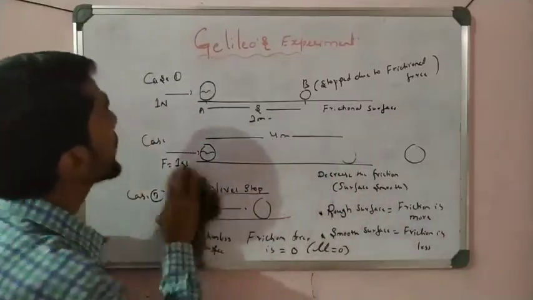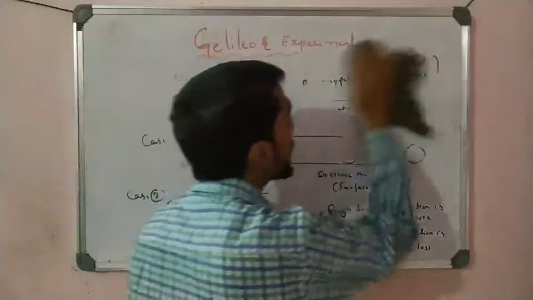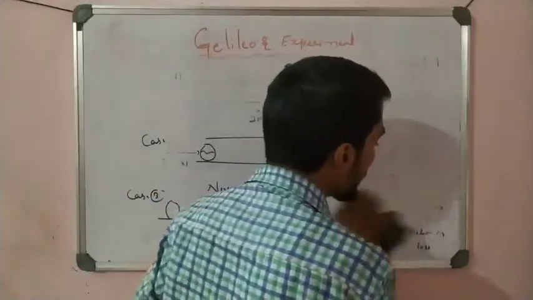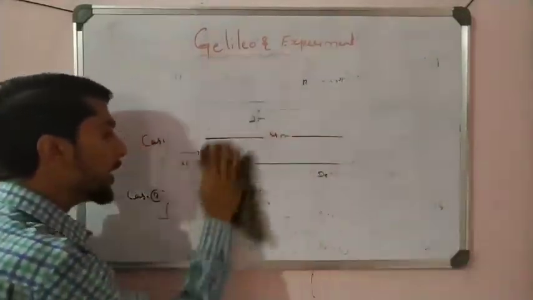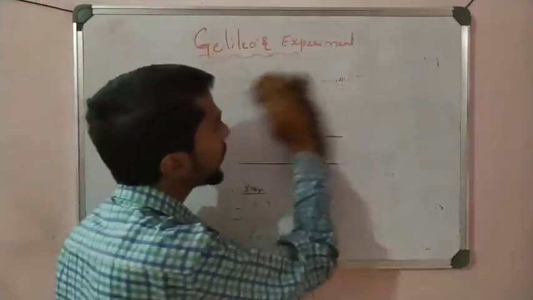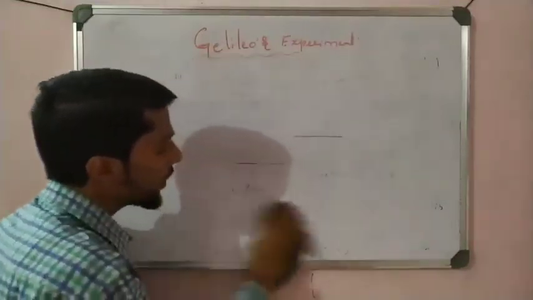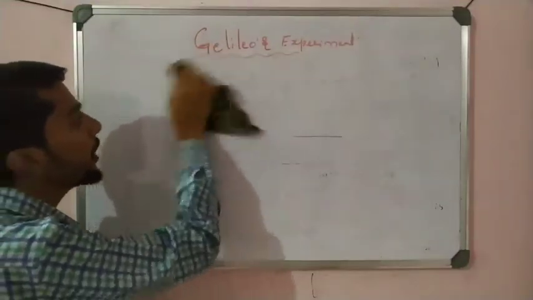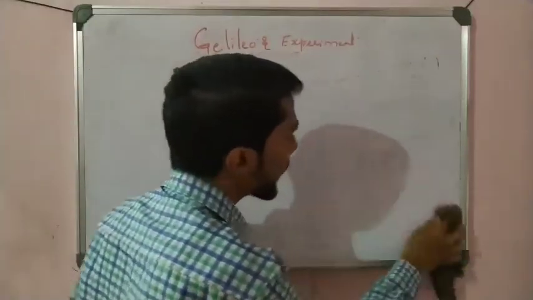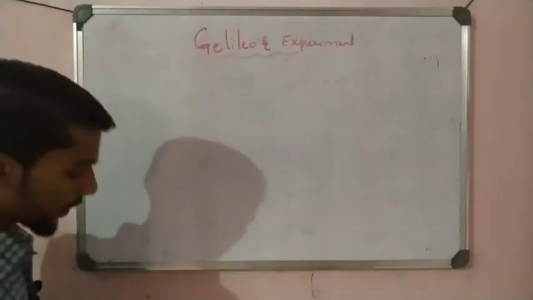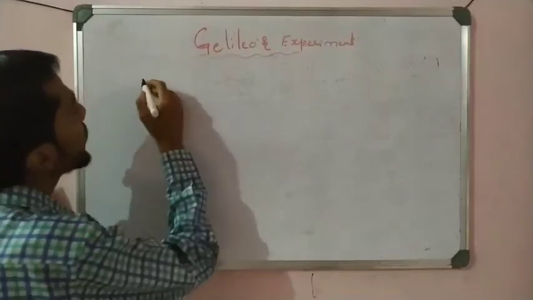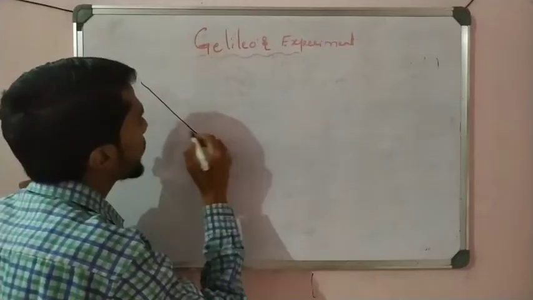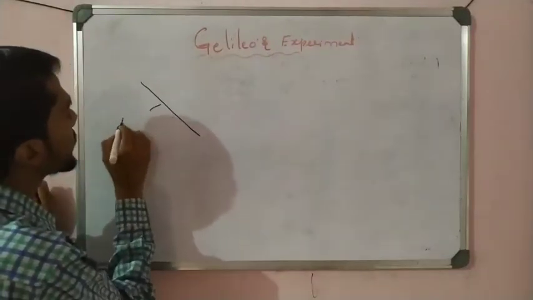So for that, Galileo took one experiment here. Okay, I take the Galileo diagram here. For that understanding, Galileo took two inclined planes, right? Let us start that concept of Galileo. See here, Galileo takes a surface, an inclined surface like that. This is called an inclined surface.